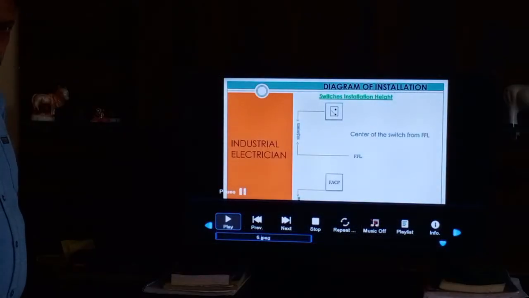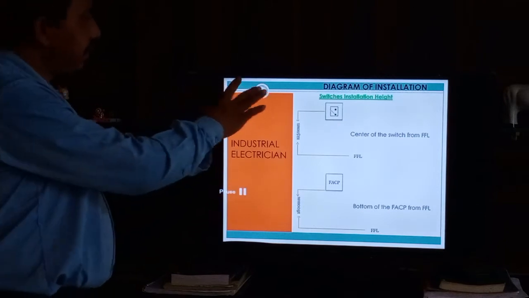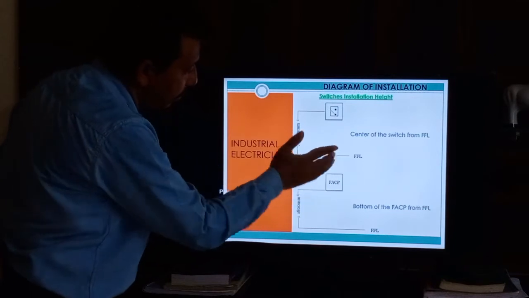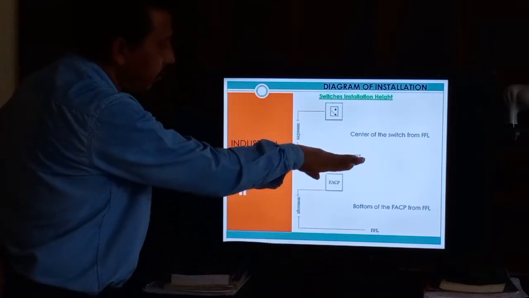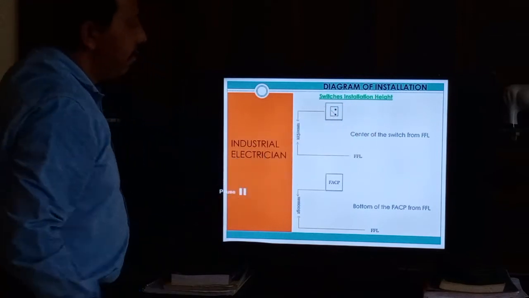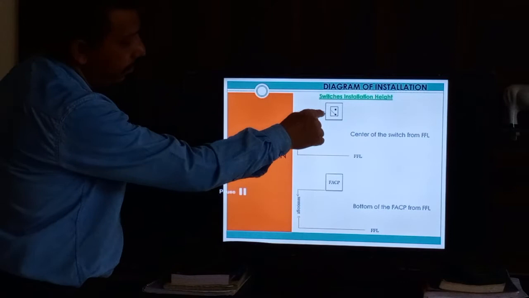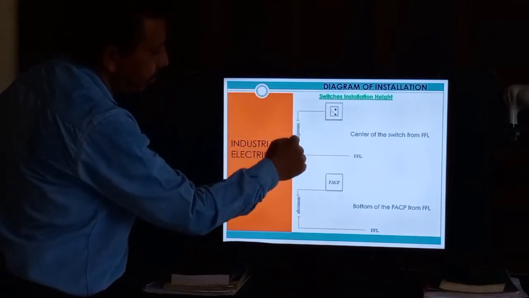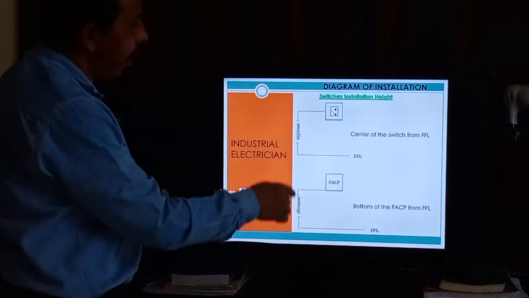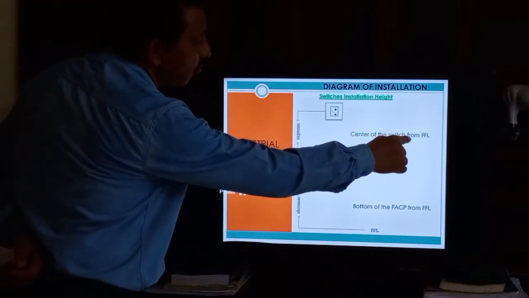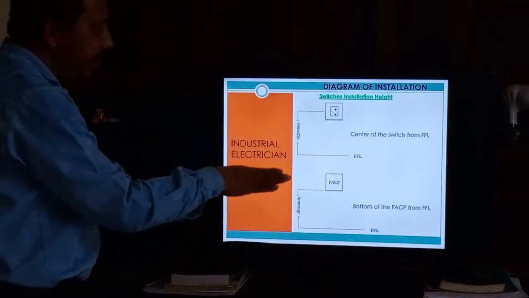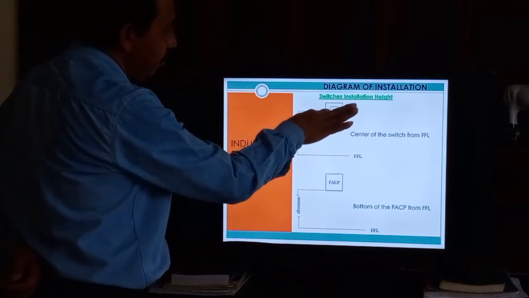So this is the installation height. I will explain. This is FFL, the finishing floor level, and from there to the center of the switch or the center of the box. This is the center of the box. You can check this one. We make the center measurement 1250 center. So this means 1 meter 25 centimeters, center of the switch box from FFL. This is the measurement. So you can always measure from the finishing floor level to this one and install.